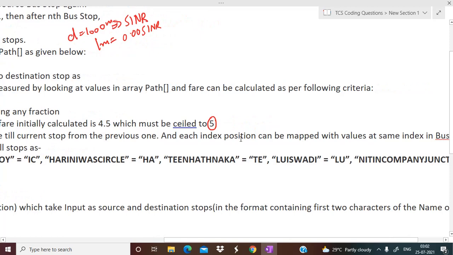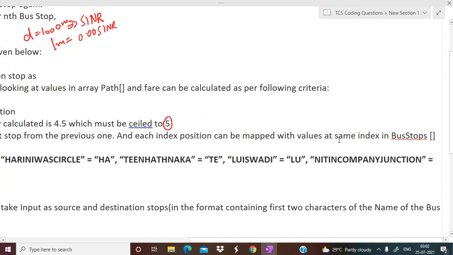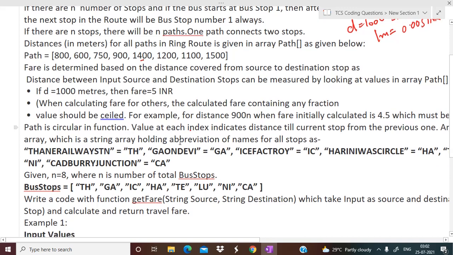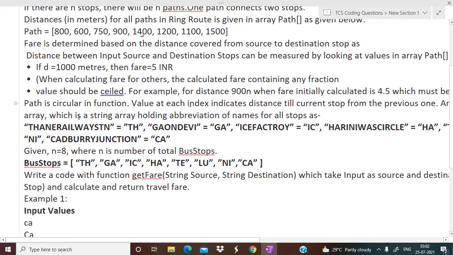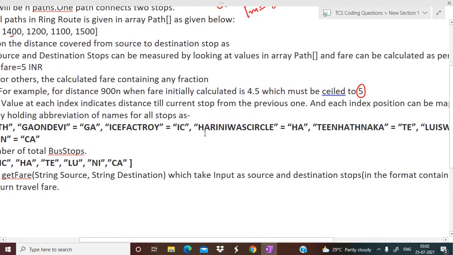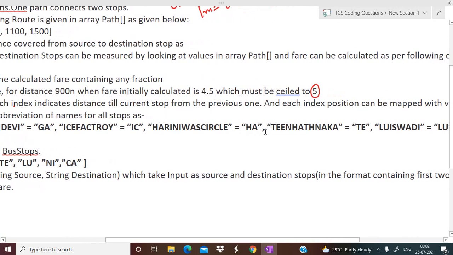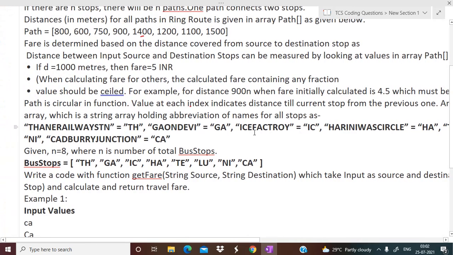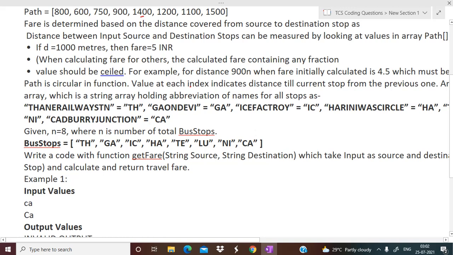And each index position can be mapped with values at the same index in the bus stops array, which is a string array holding abbreviations of names for all stops. So these are the stops given. Thane railway station is abbreviated as TH, Gaon Devi as GA, Ice Factory as IC, Harini Wadi circle as HA, Teen Hatkana as TE, and this is how it is going to be. So we have another array, bus stops, a string array consisting of these abbreviations.